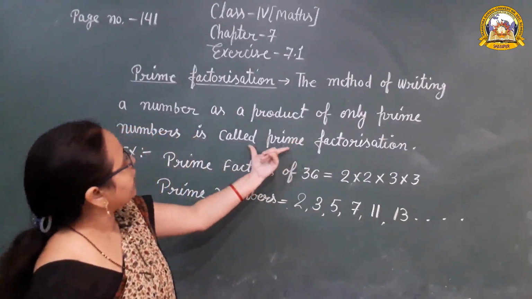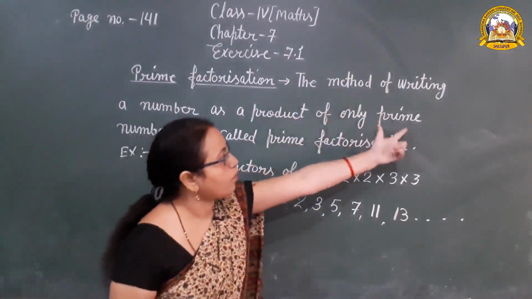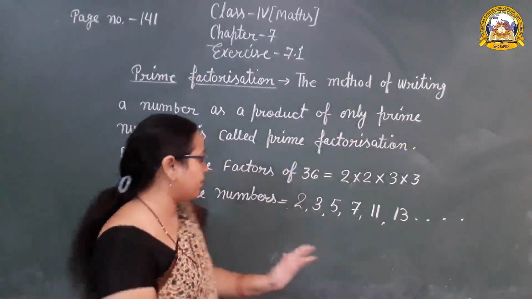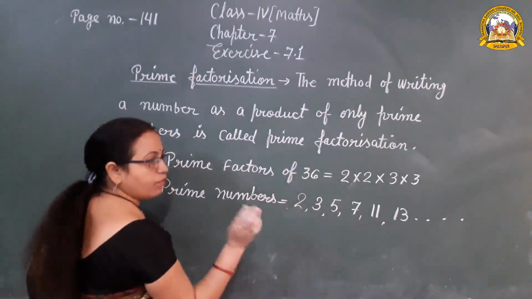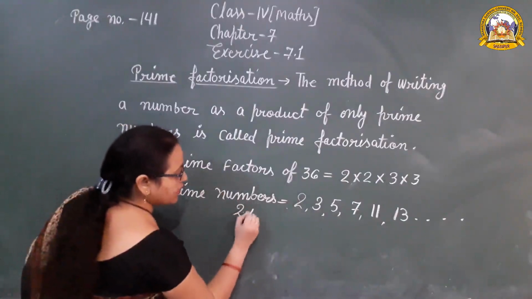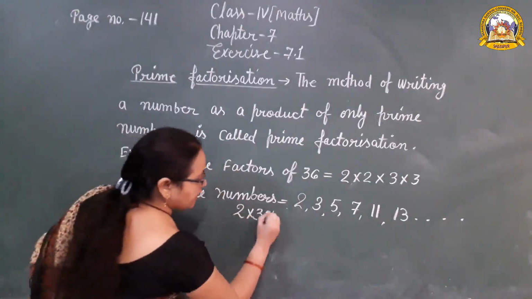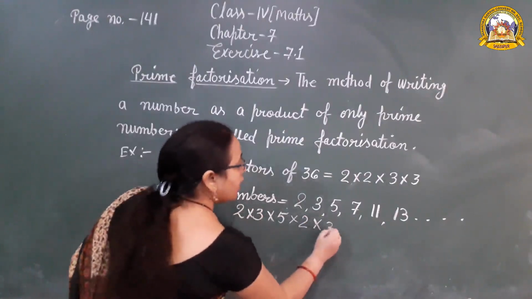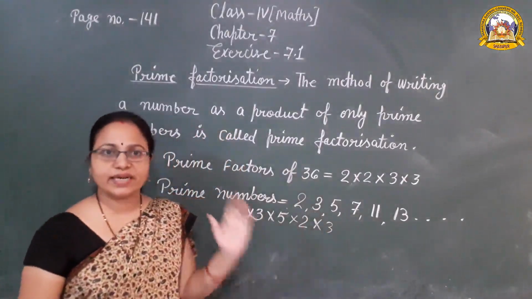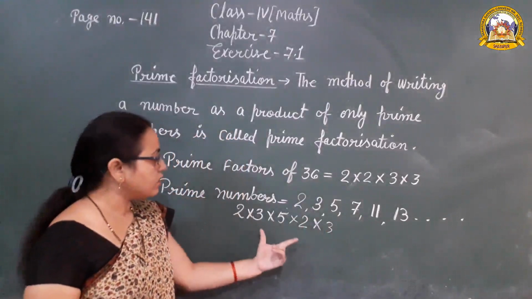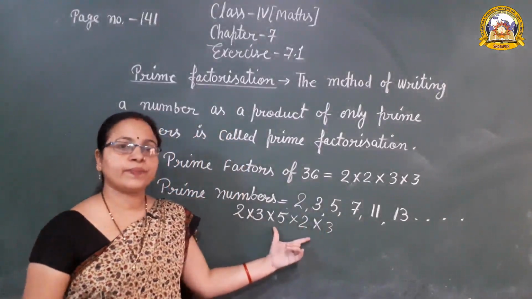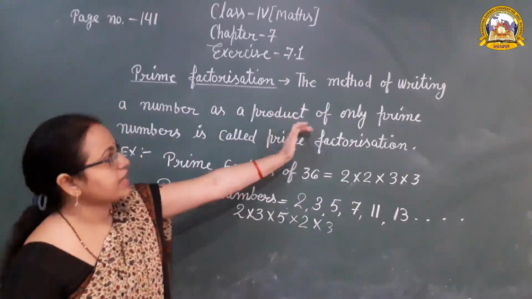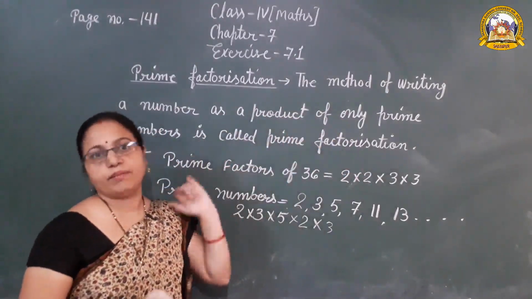And here it says product of only prime numbers. Product of only prime numbers means 2 multiplied by 3 multiplied by 5 multiplied by again 2, 3. Whatever numbers we get in the factorization, all of them multiplied together are a product of only prime numbers.